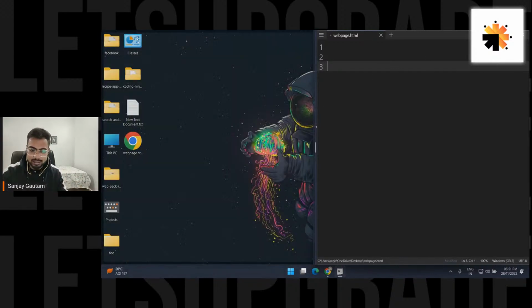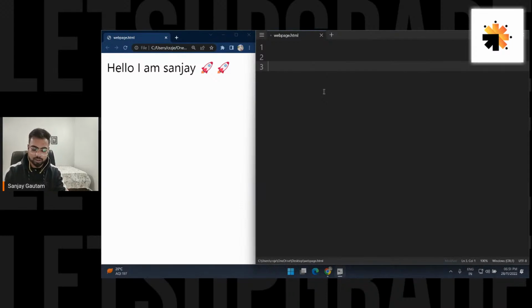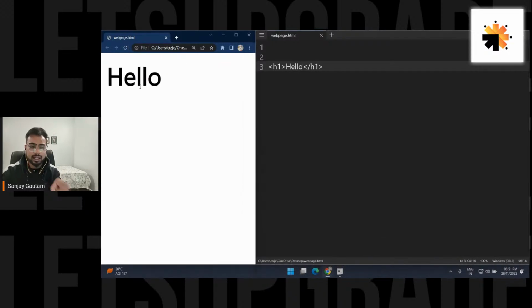So what are these tags? I'm going to show you an example. This is what our tag looks like. I'm just going to save it. Now you can see I'm getting this text which is bigger and bolder.